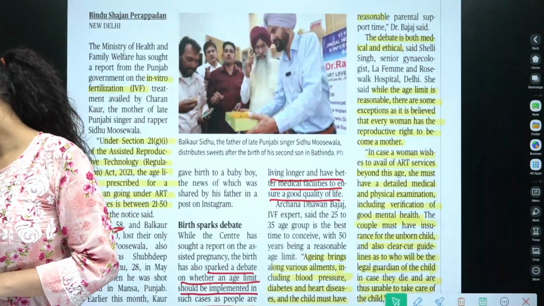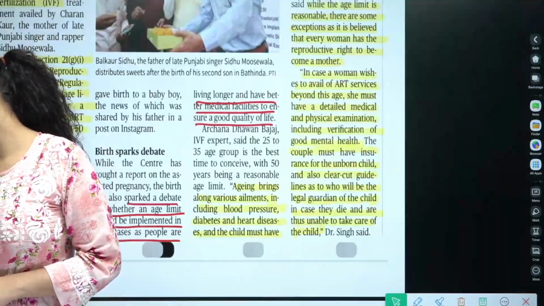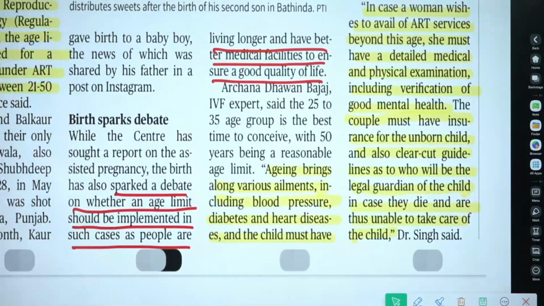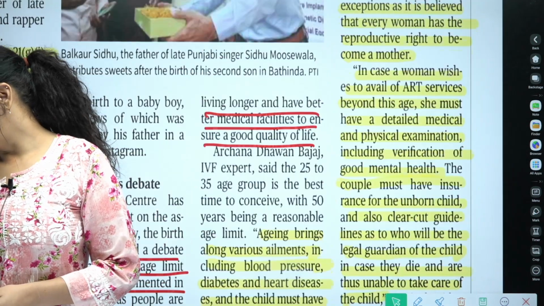And then look at this line. While the center has sought a report on the assisted pregnancy, the birth has also sparked a debate on whether an age limit should be implemented in such cases, as people are living longer.